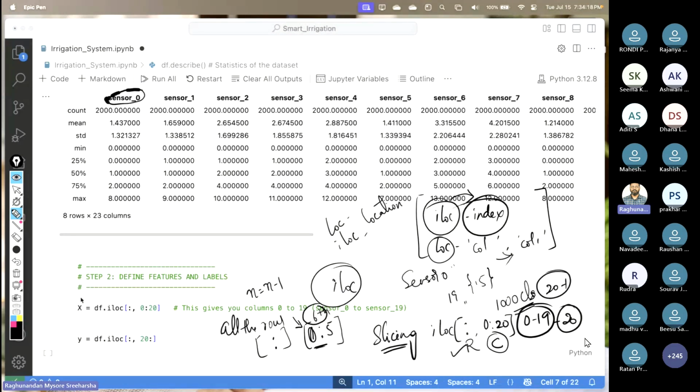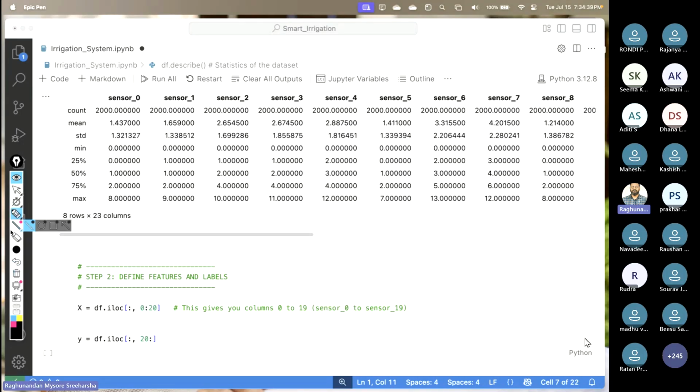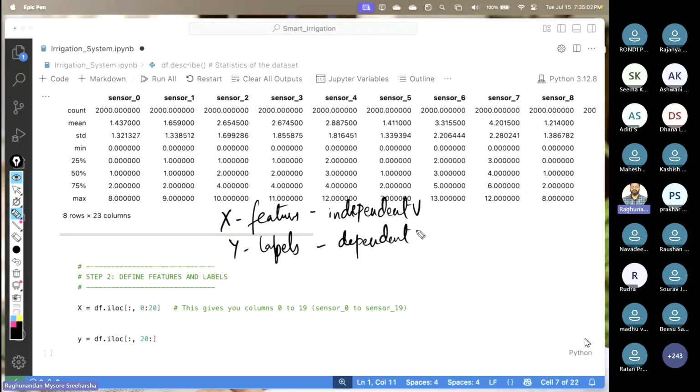So I am taking the variable, look at this, capital X and this small letter y. This is called feature selection. Feature and target selection, we usually say. So here X means features and y means labels. Features are independent variables, whereas labels are dependent variables. Can anyone tell me what you mean by independent variable and dependent variable? Any idea? The variables that do not depend upon other data. Exactly, right?